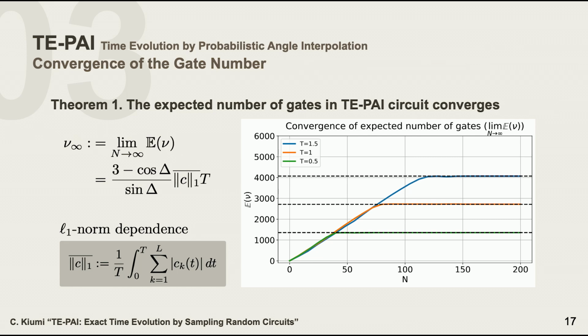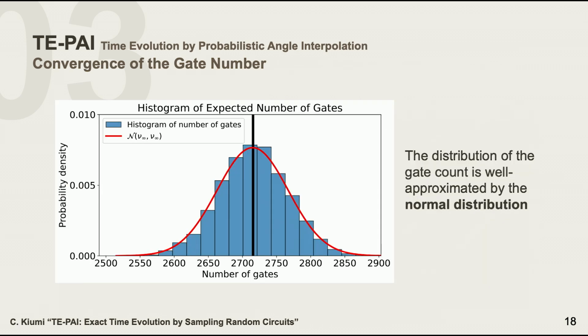And this gate count is linear in the simulation time t, and has L1 norm dependence defined by this. And because we are dealing with random circuits, each circuit has a different number of quantum gates, and this is the probability distribution of the gate counts, which can be approximated by a normal distribution.